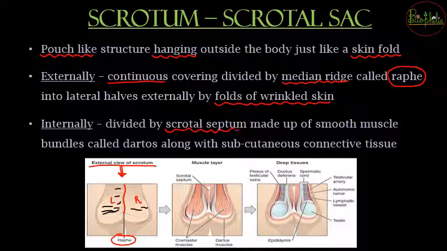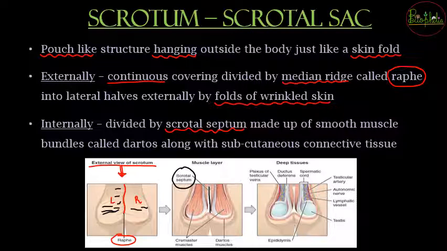और स्क्रोटल सेप्टम क्या होता है? बाहर से जैसे रैफे था, similarly internally there will be scrotal septum. So again you can see in the next figure, that is the muscle layer. Muscle layer यानी internal layer होगा, wherein you are going to find the scrotal septum which is in the between. वो होगा scrotal septum. अब ये scrotal septum is going to divide internally. और ये किससे बना होगा? It will be made up of smooth muscle bundles.